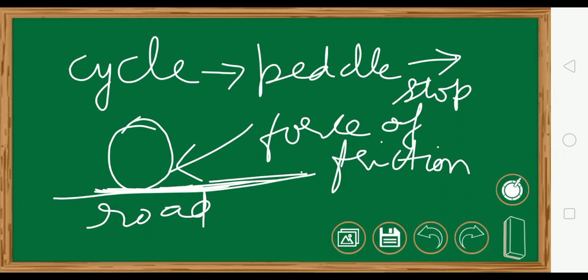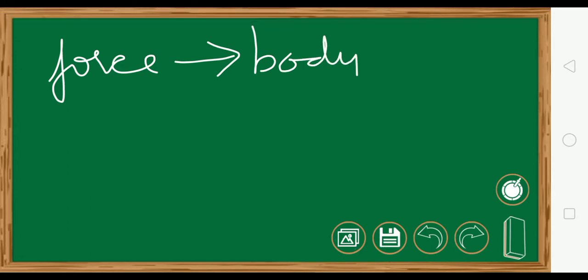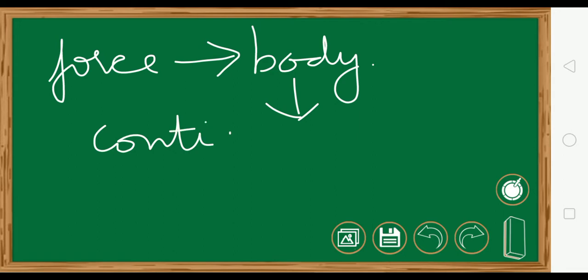So slowly and slowly the force of the cycle, whatever it is having because you have pedaled it, will fight the force of friction. Because now you have stopped pedaling, this force will go on decreasing, and when it becomes zero, the cycle will stop. So what we came to know is that once you give a force to a body, you have to continue giving the force so that the body moves.